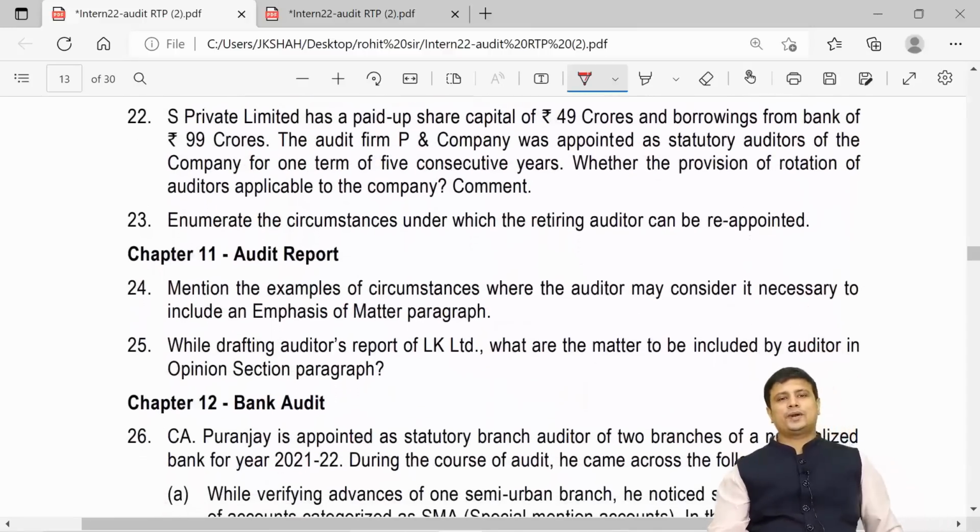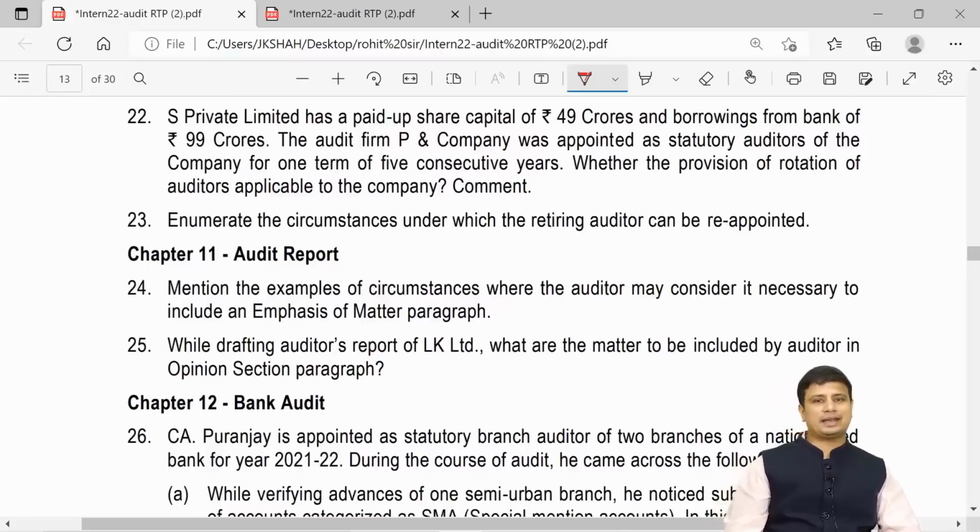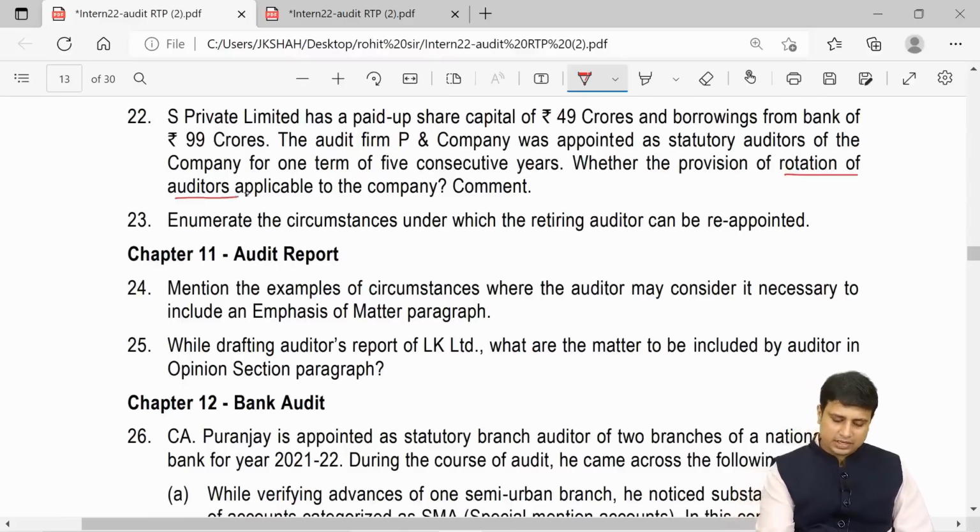Now, question 22. S Private Limited has a paid up share capital of 49 crores and borrowings of 99 crores. The audit firm PN company was appointed as statutory auditors of the company for one term of 5 consecutive years. Whether the provision of rotation is applicable.